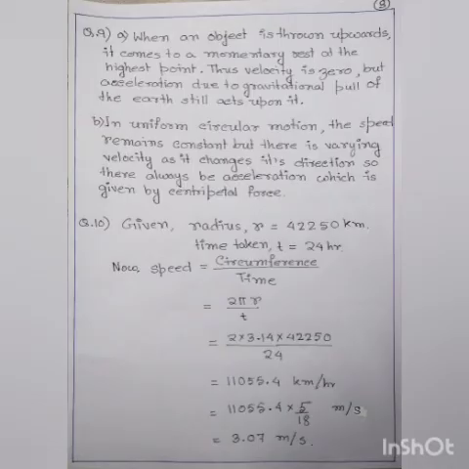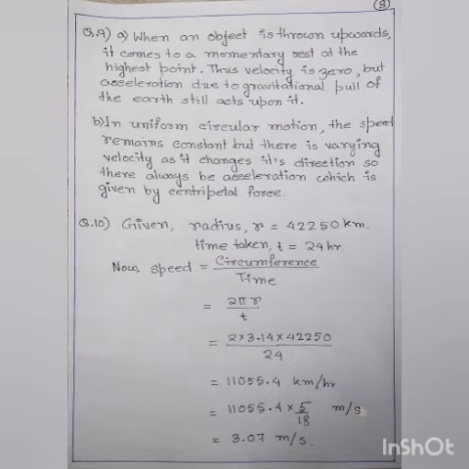Now next, question number 9. State which of the following situations are possible and give an example for each of these. For part A: an object with a constant acceleration but with zero velocity. What will be the answer? When an object is thrown upwards, it comes to a momentary rest at the highest point. As you know, if you throw any stone upward, for a fraction of a second at maximum height, it will come to rest.